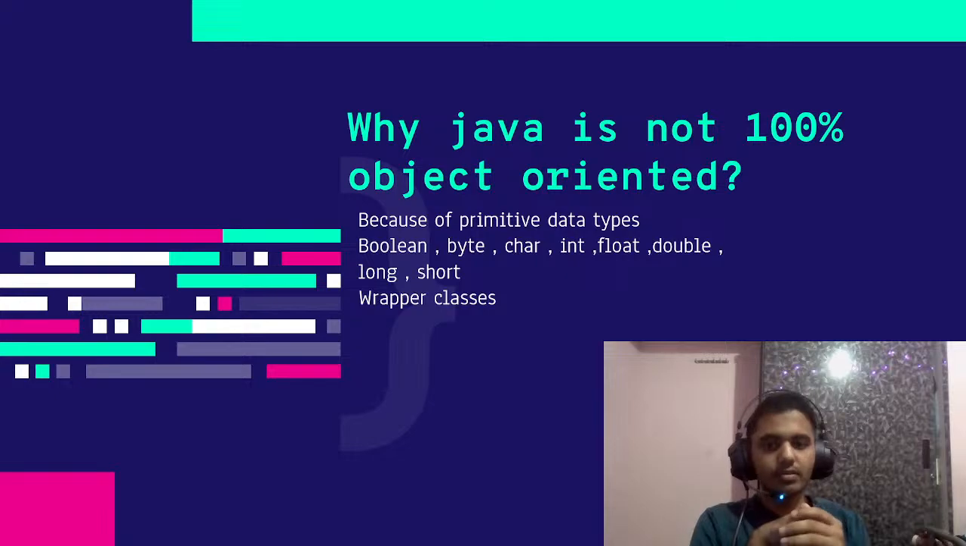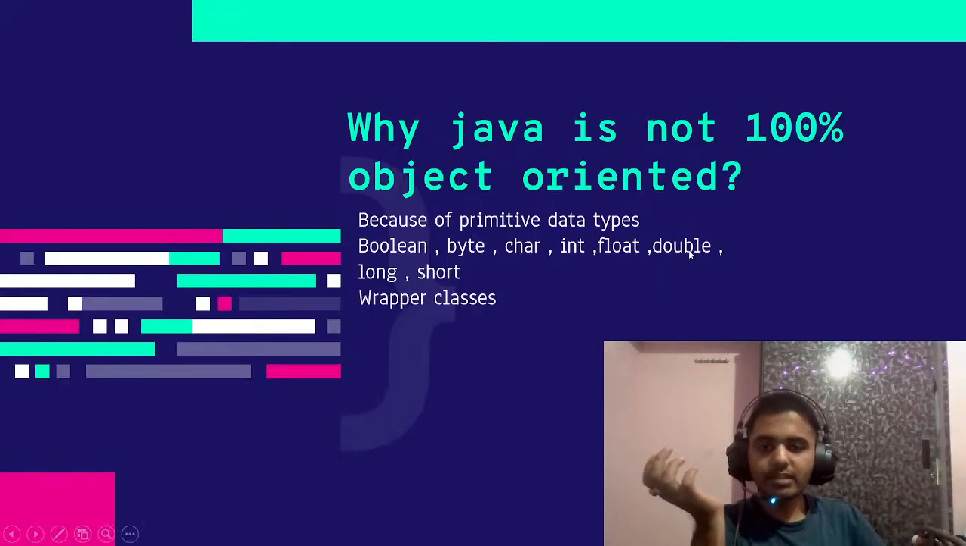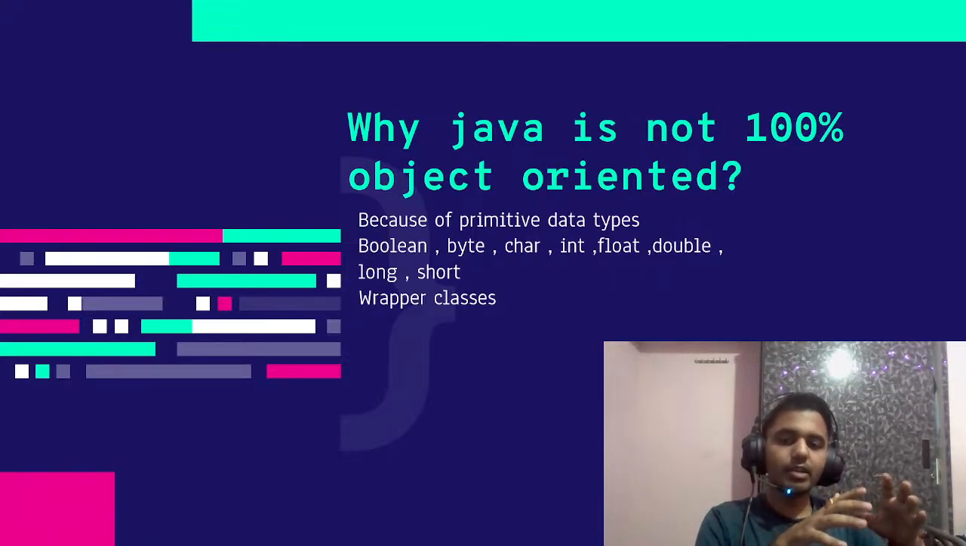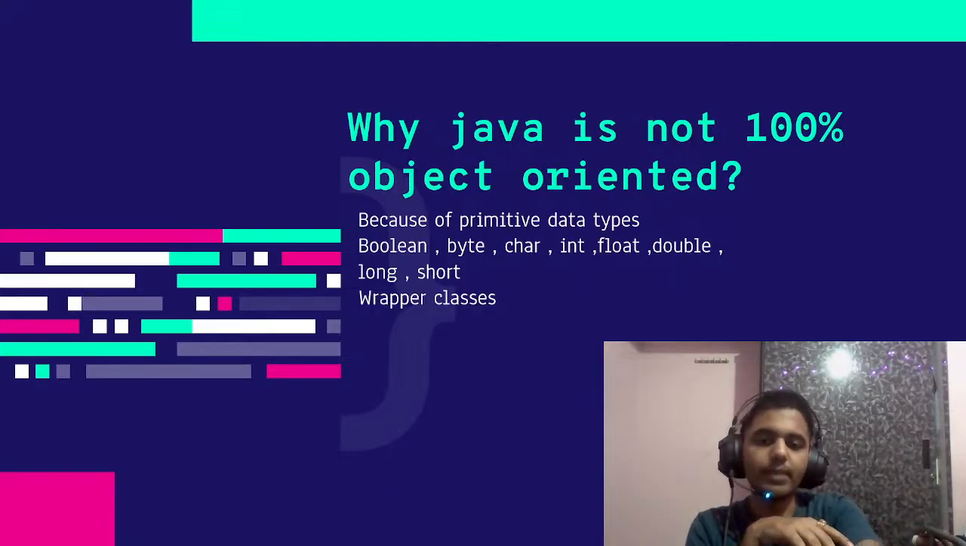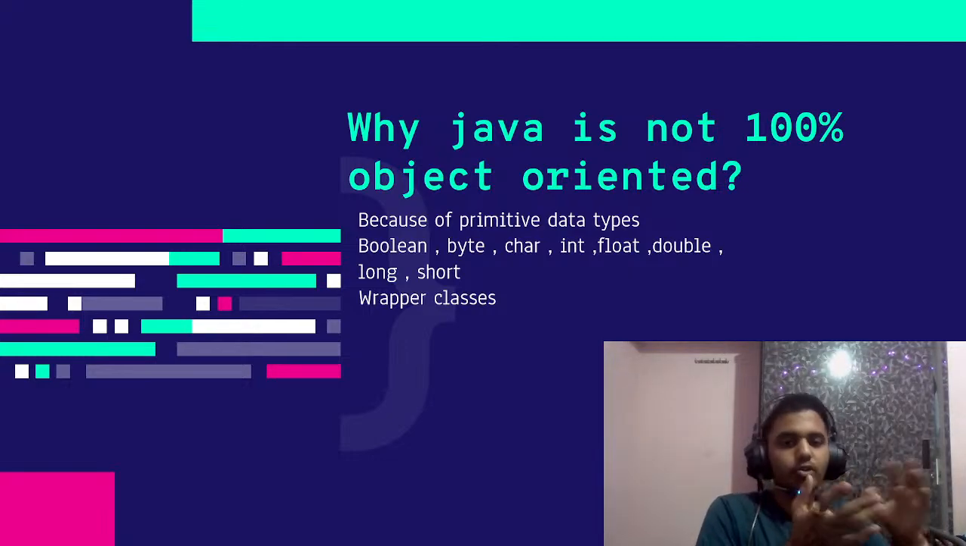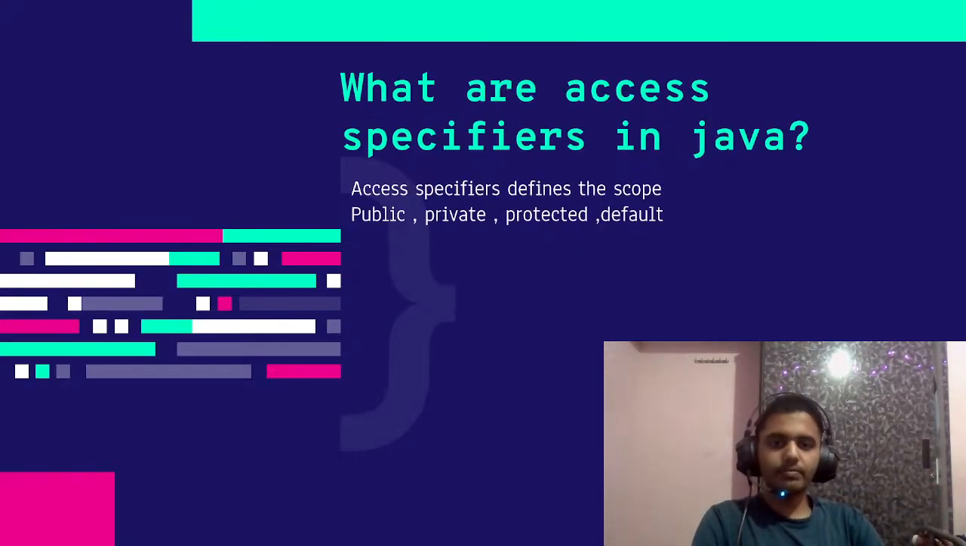Why? Because if you want to use them as objects, you have to use wrapper classes. So what are wrapper classes? Wrapper classes convert them into objects. There is a typo here: boolean is with a small b, not capital. Wrapper classes are nothing but, for boolean it's Boolean with a capital B, for byte it's Byte with a capital B, for char it's Character with a capital C. What it does is convert them into objects, and then you can use them. So this should be your answer. You should know that it's not 100% object oriented, although it's largely object oriented. Let's move on to the next question.